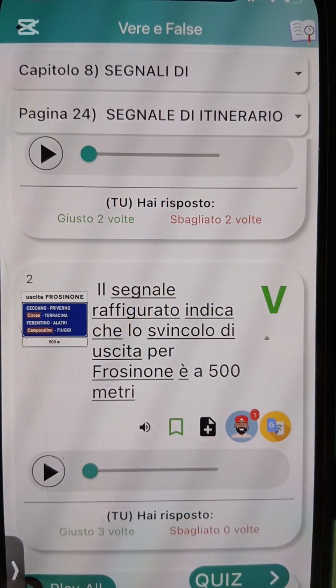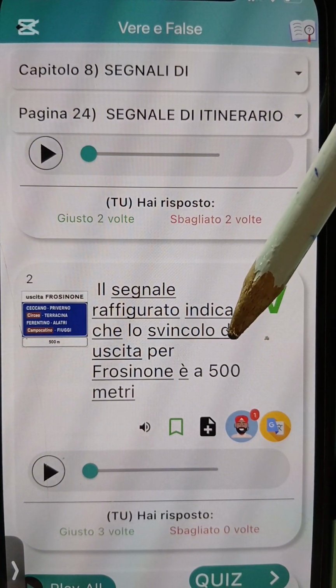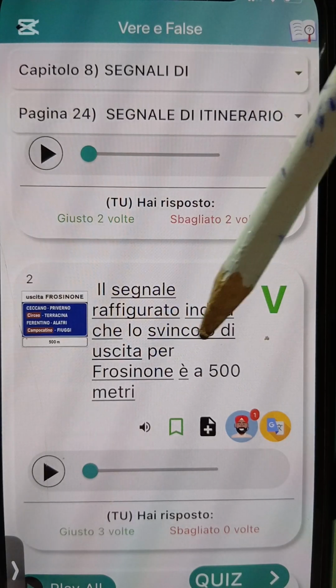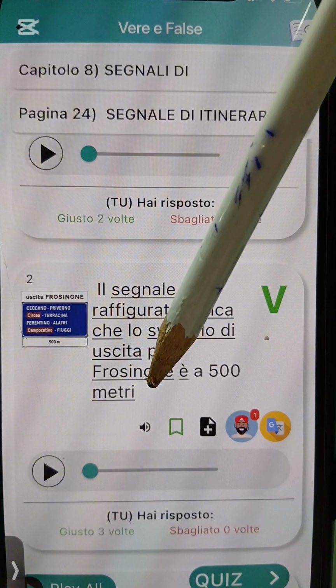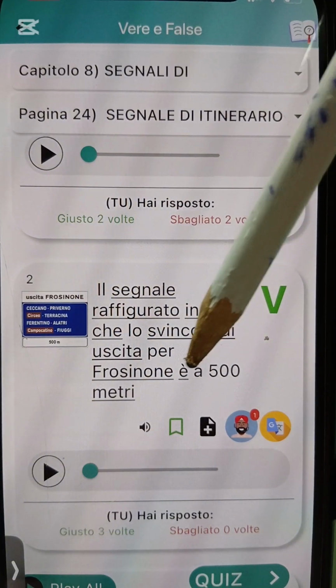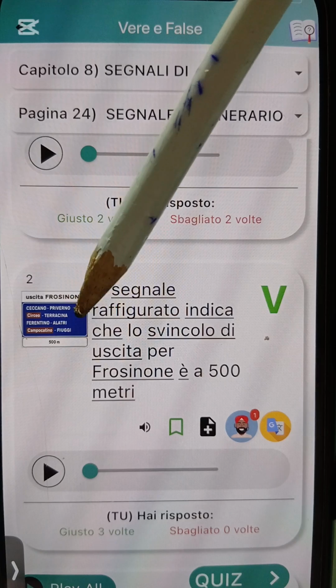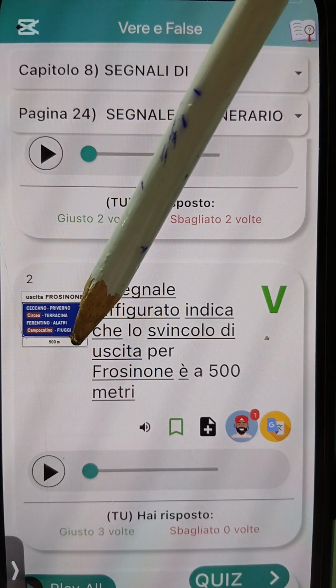Il segnale raffigurato indica che lo svincolo di uscita per Frosinone è a 500 metri. Okay, e say this sign dey indicate say the exit junction of Frosinone is 500 meters. Okay, the exit junction for you to go out of Frosinone is in 500 meters.